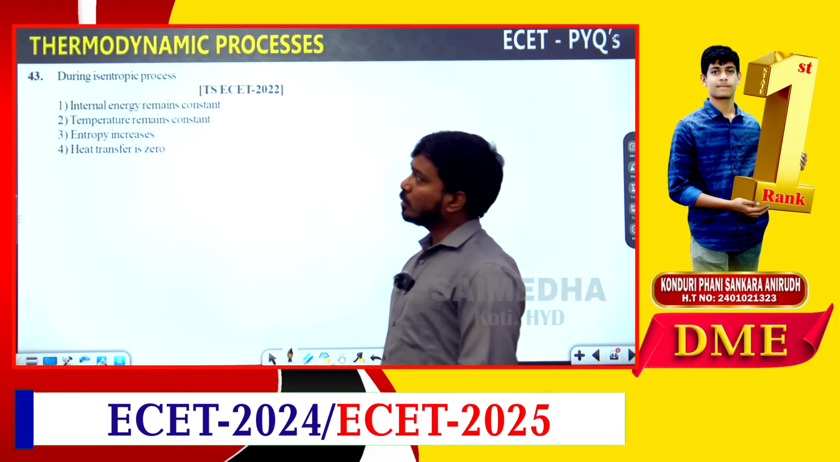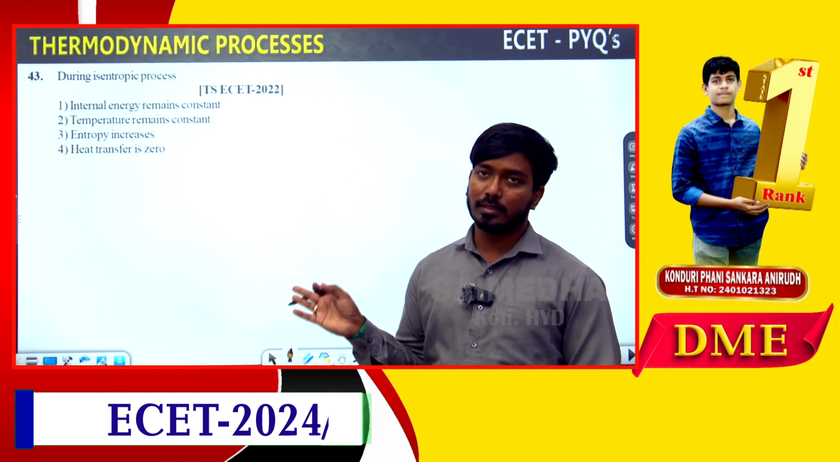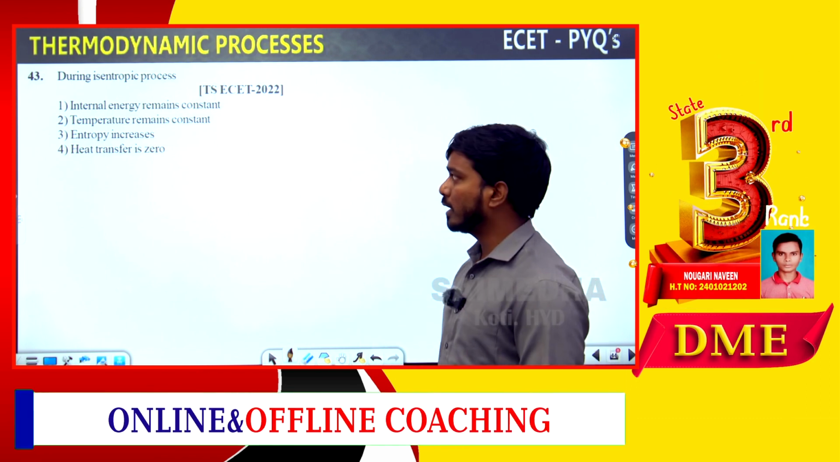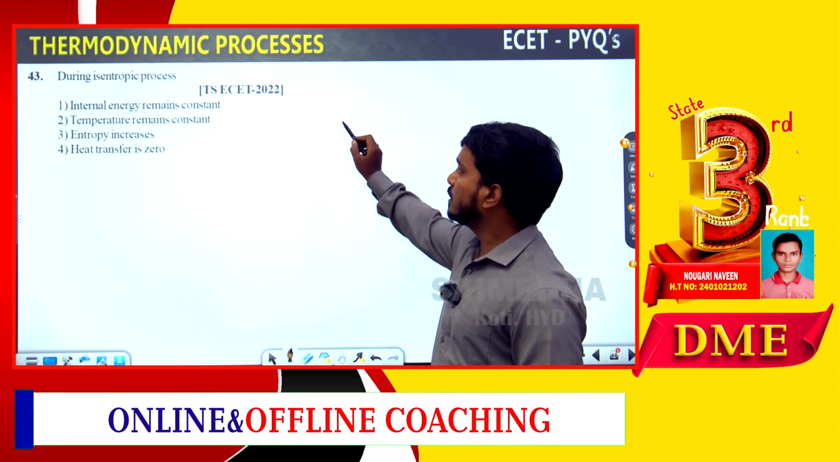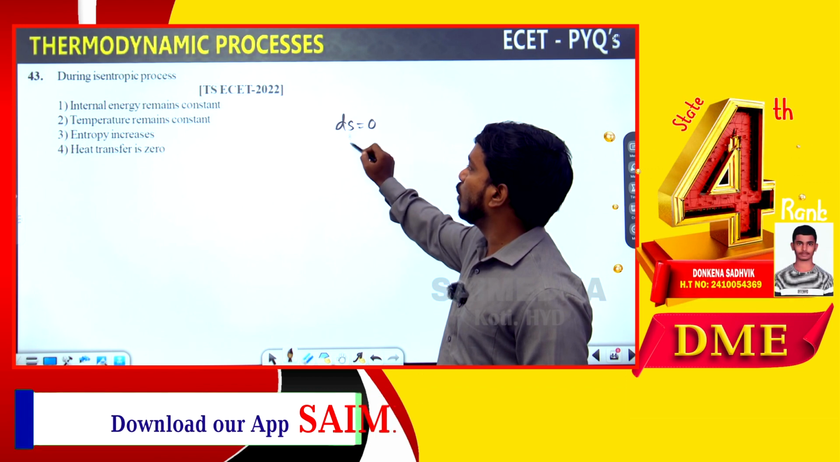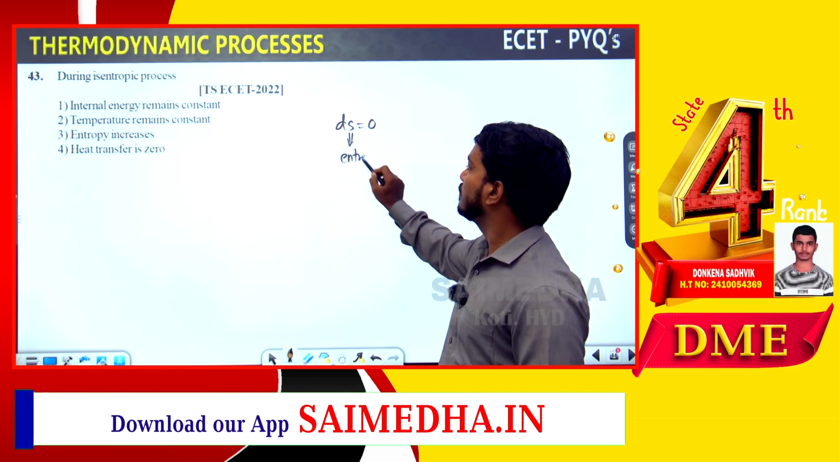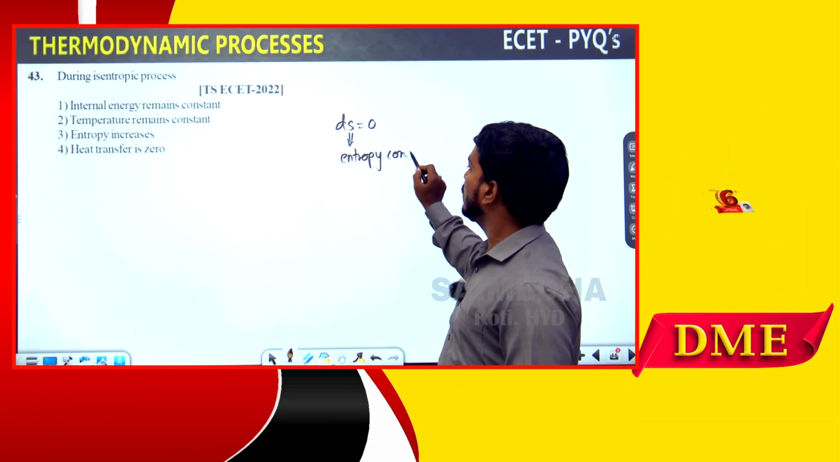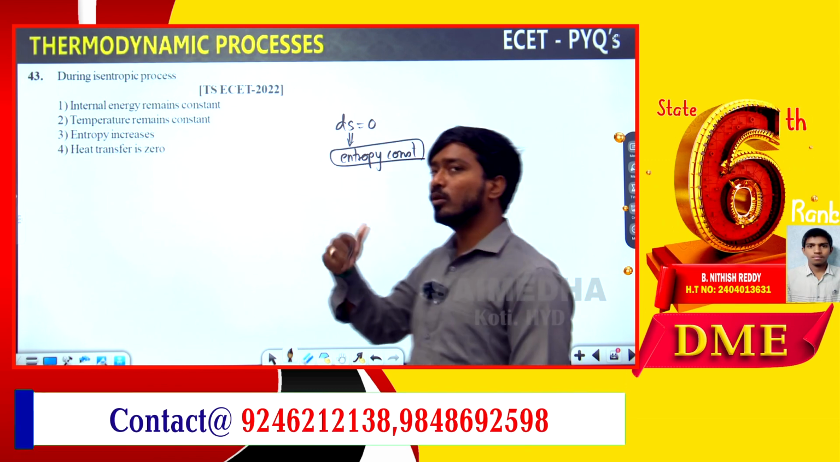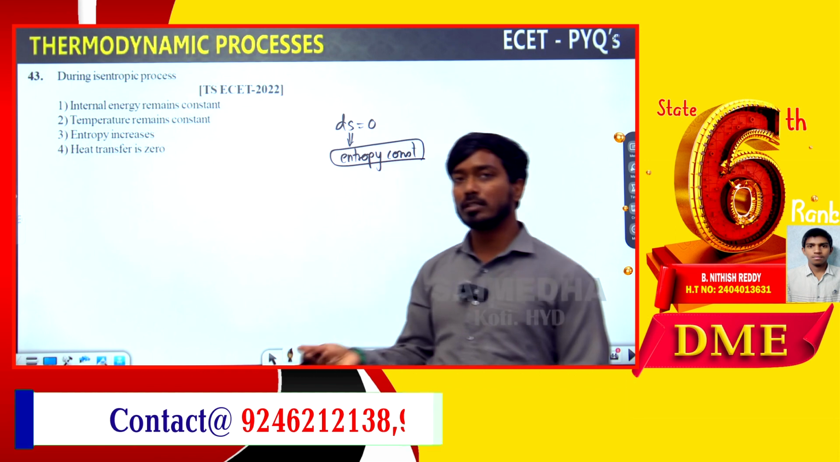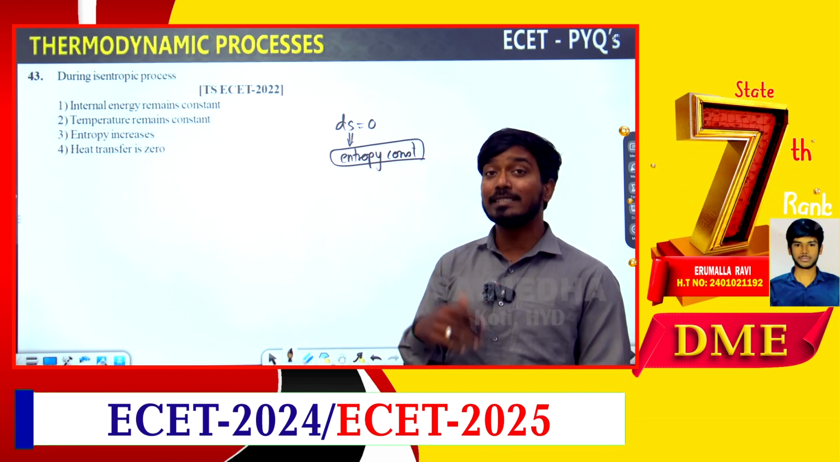During the isentropic process, you can see this question is appearing for the sixth or seventh time. In an isentropic process, ds is equal to 0. Entropy is constant. Isochoric means volume constant, isobaric means pressure constant, isothermal means temperature constant, and isentropic means